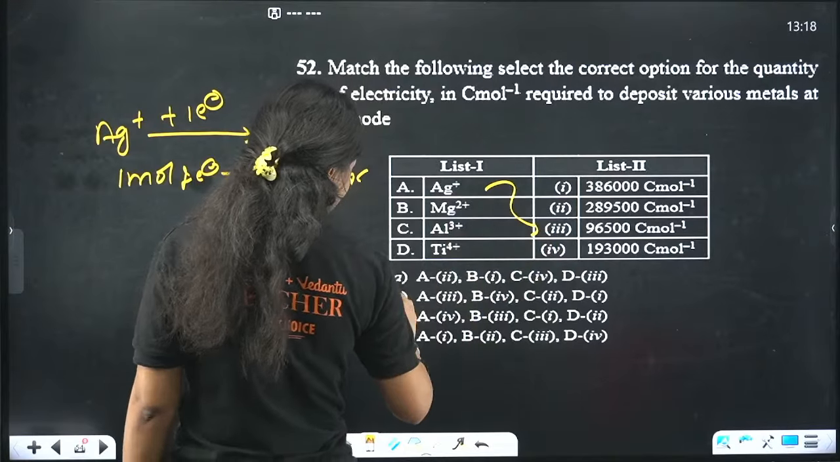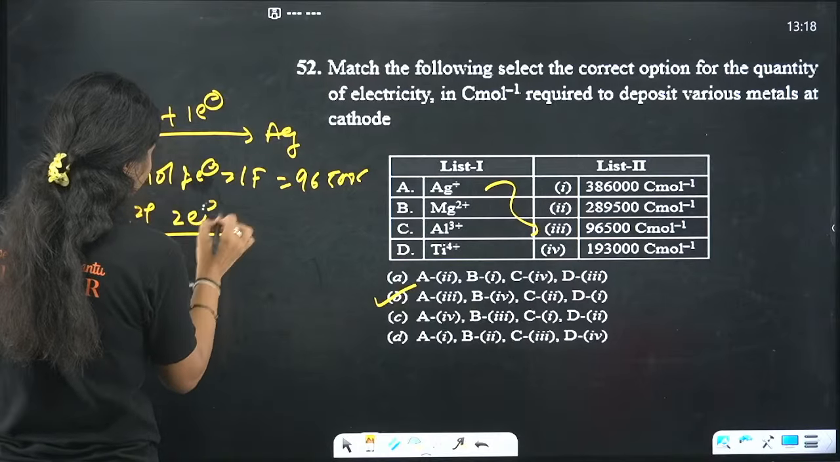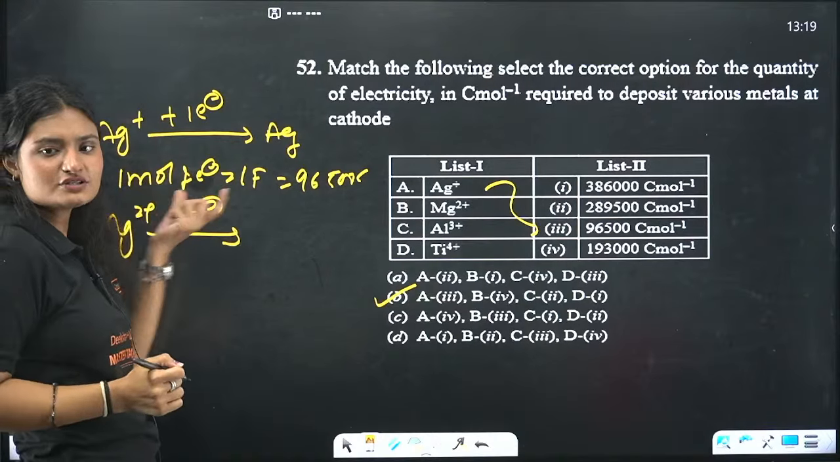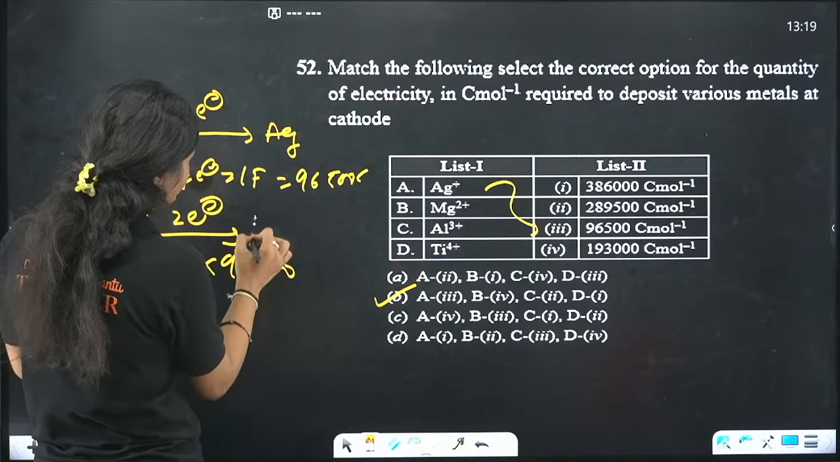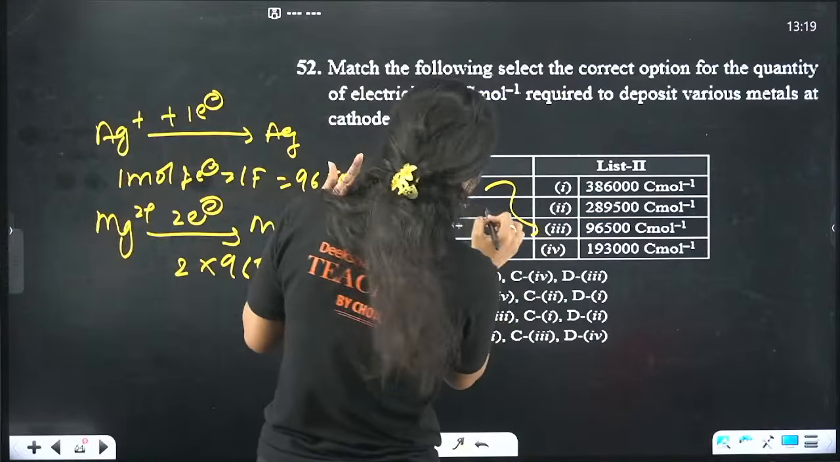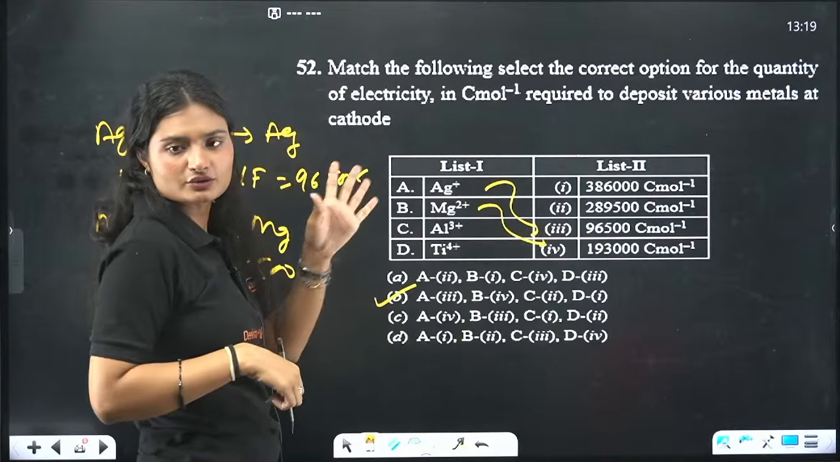Mg2 positive needs how many electrons? Mg2 positive will require 2 electrons. That means again 2 mole of electrons, which means 2 Faraday. 2 Faraday means 2 times 96500, that is 193,000, right? Aluminum 3 positive, similarly, will require 3 electrons.